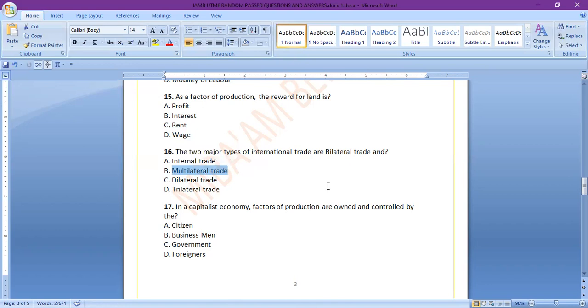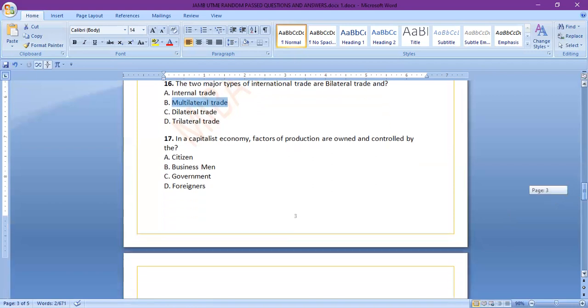Internal trade is like domestic trade, while the opposite of it is international. But the question is talking about types of international trade, so take note of that. The next question is number 17. In a capitalist economy, factors of production are owned and controlled by the: A, citizens; B, businessmen; C, government; D, foreigners.